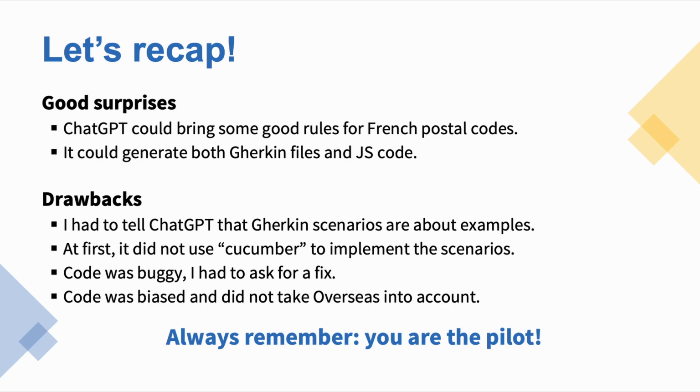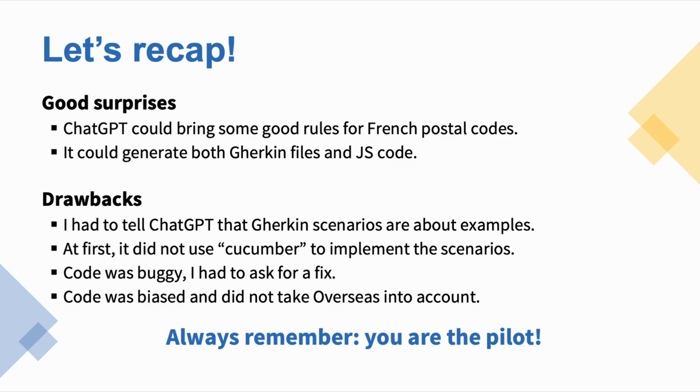So to sum up, the good news is that ChatGPT knew some rules about the French postcode. It was able to generate both features and the JS code. For this, I had to really challenge the model. I had to know about this. So the drawbacks are that first it generated a rule-based implementation, and I actually had to tell it I need Gherkin in this about examples and not rules.